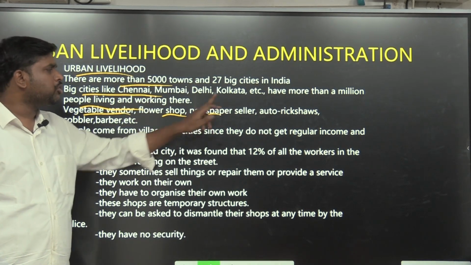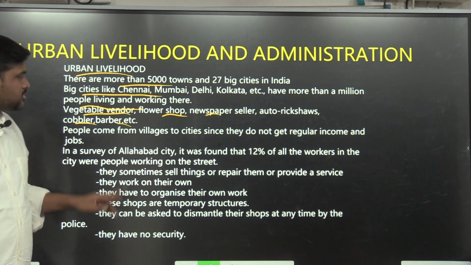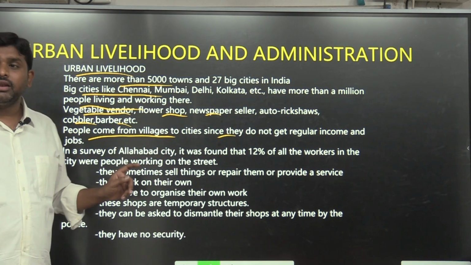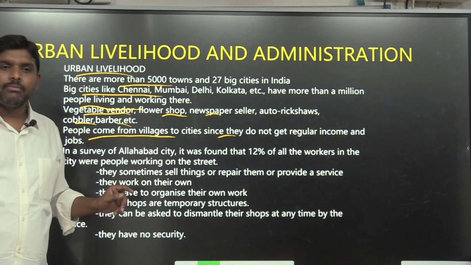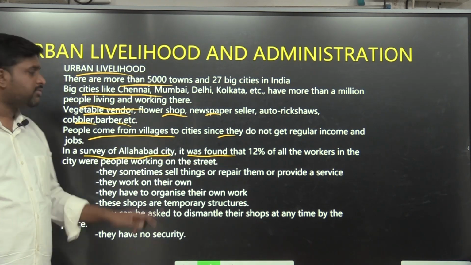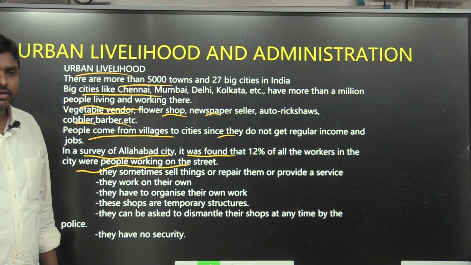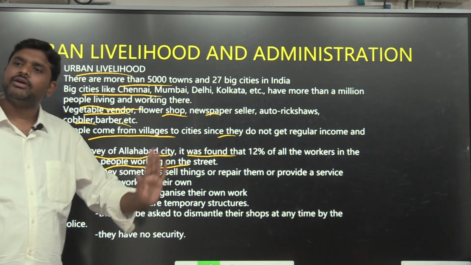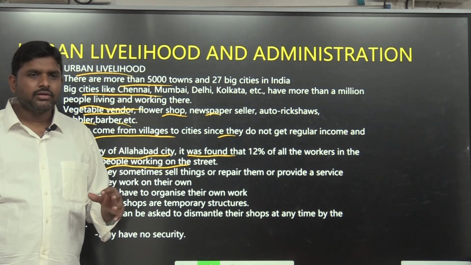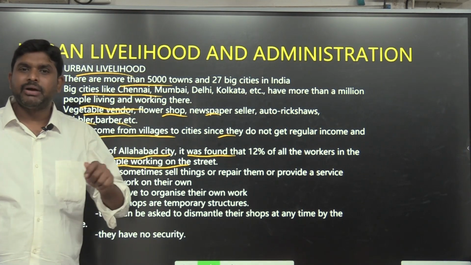Vegetable vendor, flower shop, newspaper seller, auto rickshaw, cobbler, barber, etc. They all live in urban areas. People come from villages to cities since they do not get regular income and jobs in villages. So they come to urban areas. In a survey of Allahabad city, it was found that 12% of the workers in the city were street vendors. Cobbler, small balloon seller, ice cream seller, these all are street vendors. Ice cream is bandi ice cream.